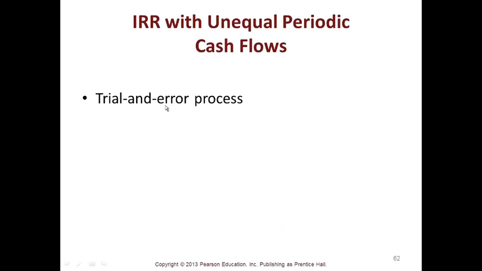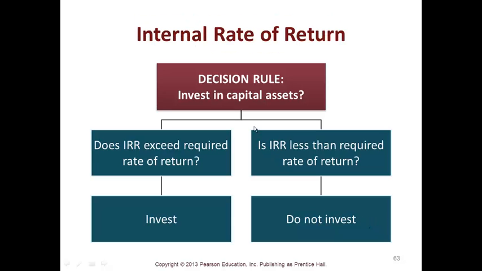With unequal periodic cash flows, IRR is a trial and error process. So the decision rule is for investing in capital assets: does the IRR exceed the required rate of return? If so, invest. If it doesn't, don't invest.